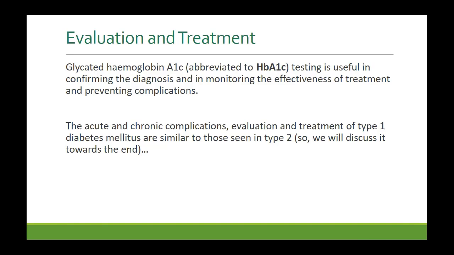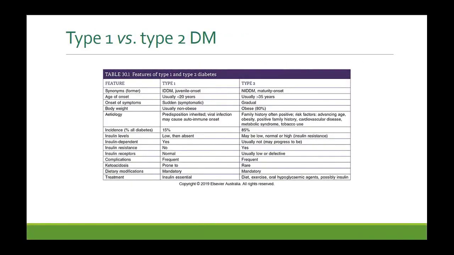All right. The acute and chronic complications, evaluation and treatment of type 1 diabetes are similar to those seen in type 2. So we will look at some common features of type 1 and type 2, and discuss them together. This is a table that captures some differences between type 1 and type 2. Type 1 diabetes is insulin dependent diabetes mellitus, also called IDDM or juvenile diabetes, juvenile onset. Because of genetic predisposition, it usually starts early in life, in young children.